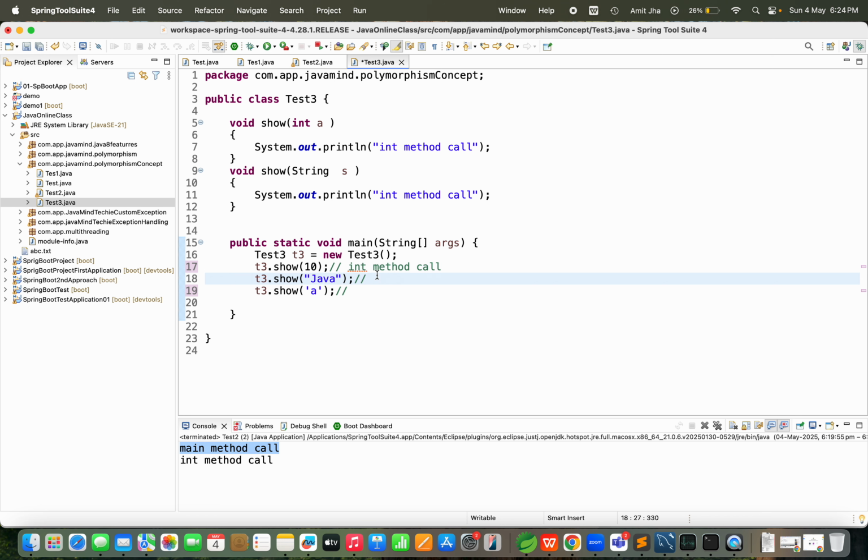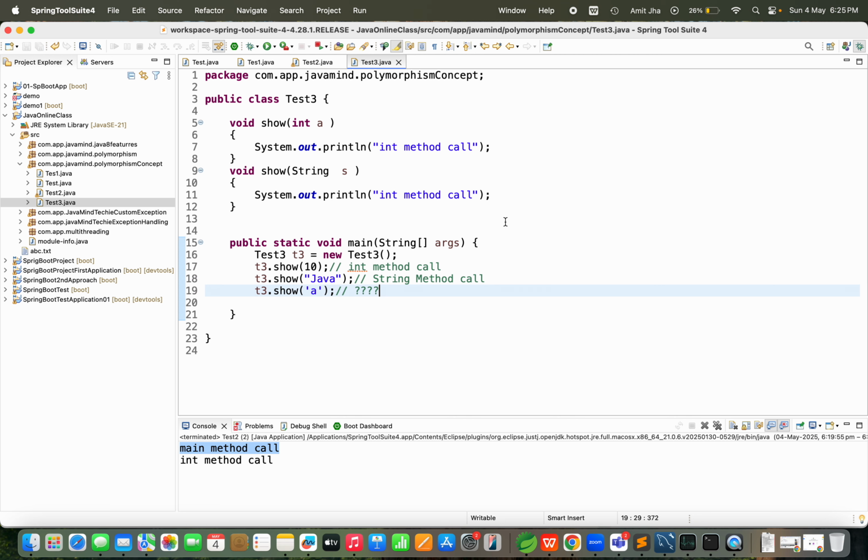This time I'm going to pass some character, for example a char. Tell me what should be the result of this. Will it call a string method? Such a question may be asked by the interviewer, and you may get confused. Yes or no?